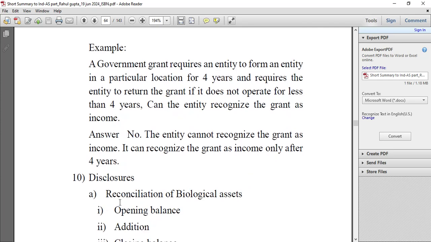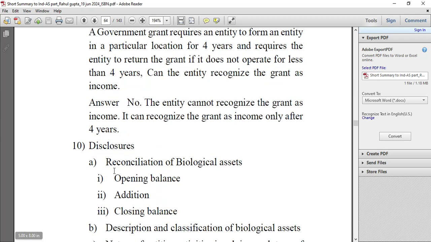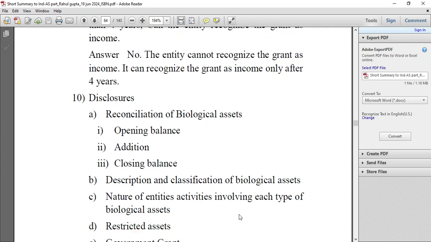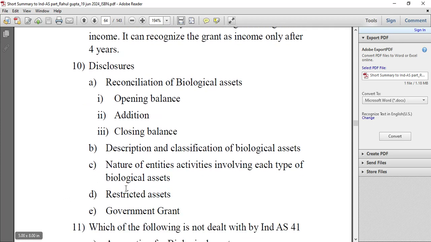Disclosure: reconciliation of biological assets, opening balance, addition, closing balance, description and classification of biological assets, nature of entity's activities involving each type of biological asset, restricted assets, government grant.